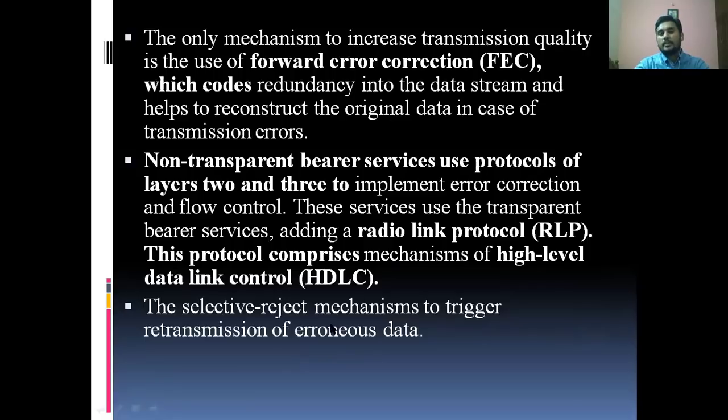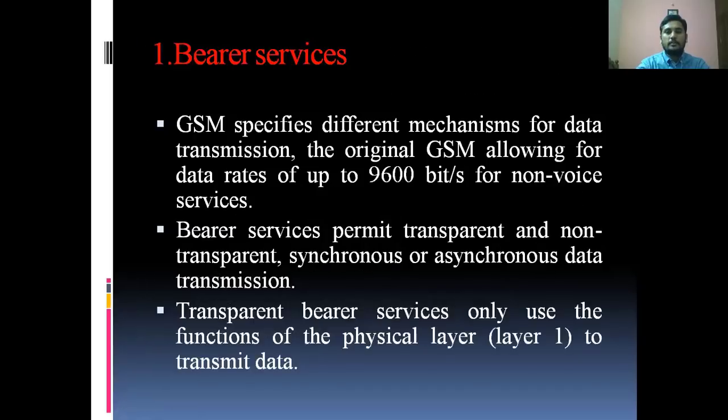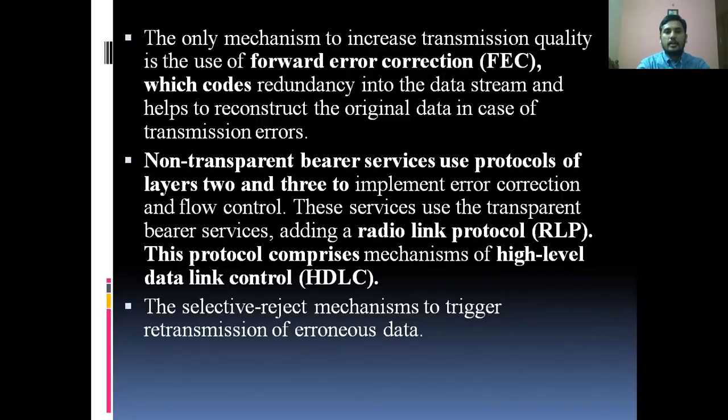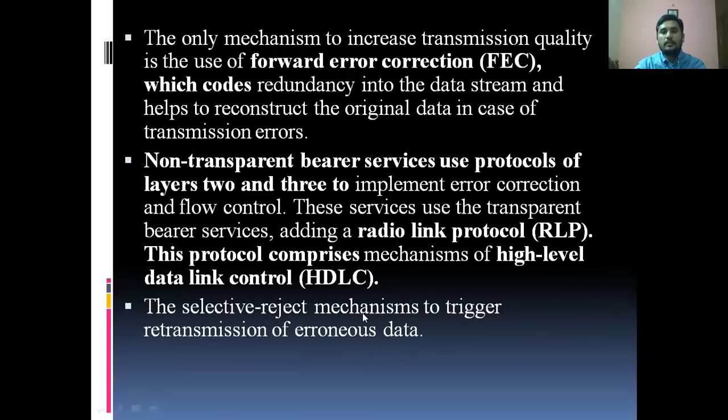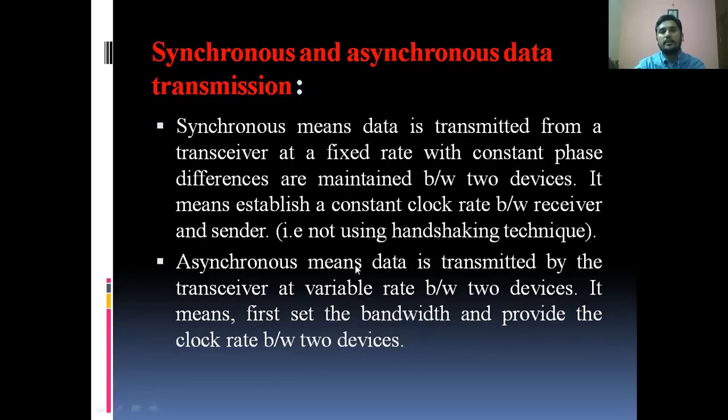Okay, there is also the selective reject mechanism to trigger retransmission of erroneous data. So this is one of the best services provided by GSM. The best service depends on many mechanisms for data transmission, and on one mechanism to improve the transmission quality. And the transparent bearer service only uses the physical layer, and the non-transparent uses the rest of the layers.